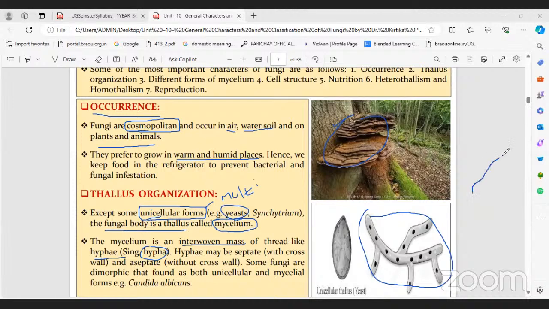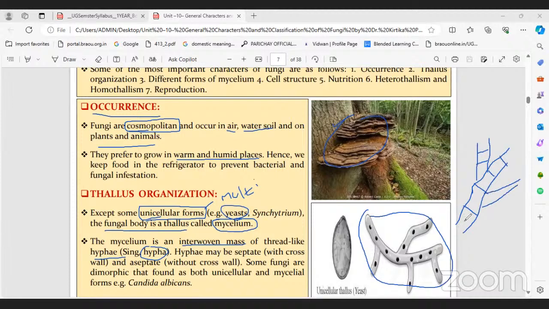Do you see this diagram, the blue color diagram? Yes, sir. For example, this is the fungal mycelium. Septa may be present, septate or aseptate, based on the class and species. We can also draw another one like this.